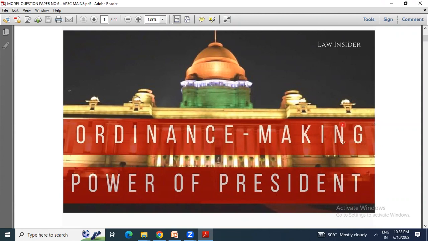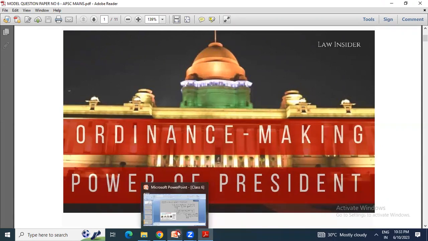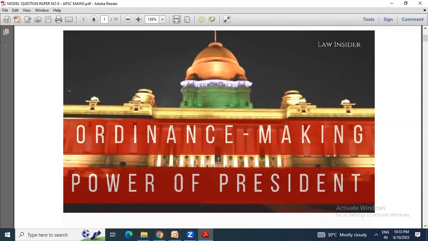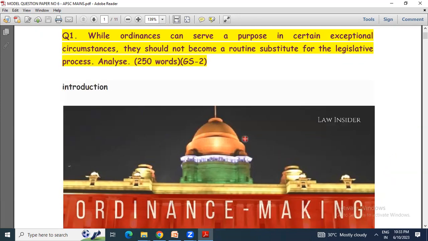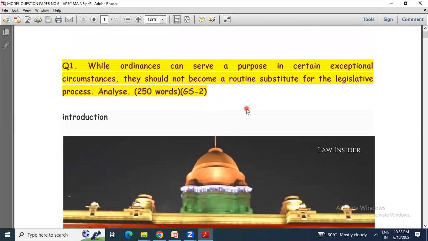And it should not be repromulgated if it is not concerned with the current problem, and it can be dissolved also whenever it is required, right? Whenever it is required, in the sense that if any one of the committees does not agree with its result. So that way we can say that